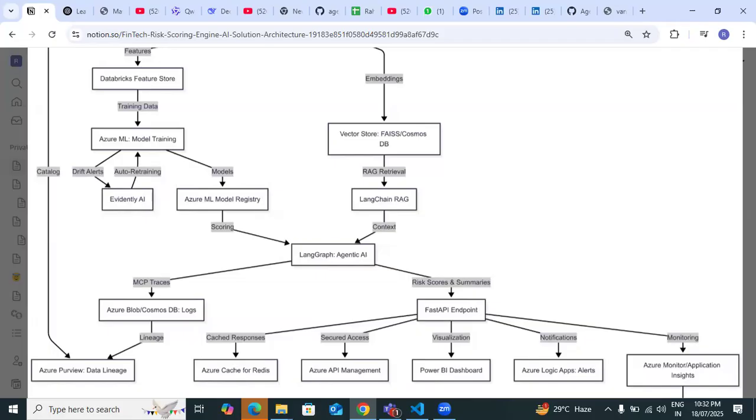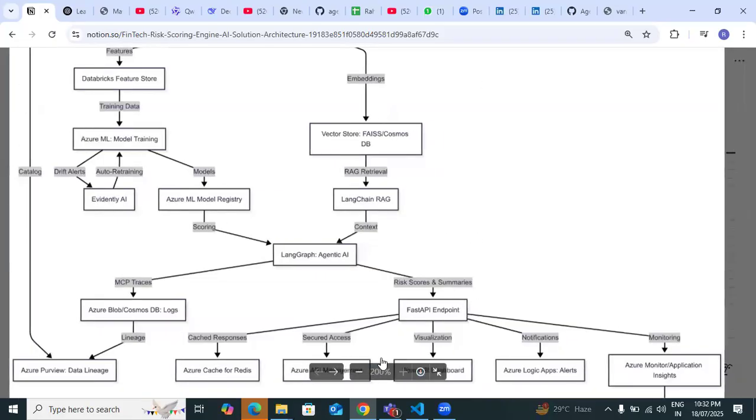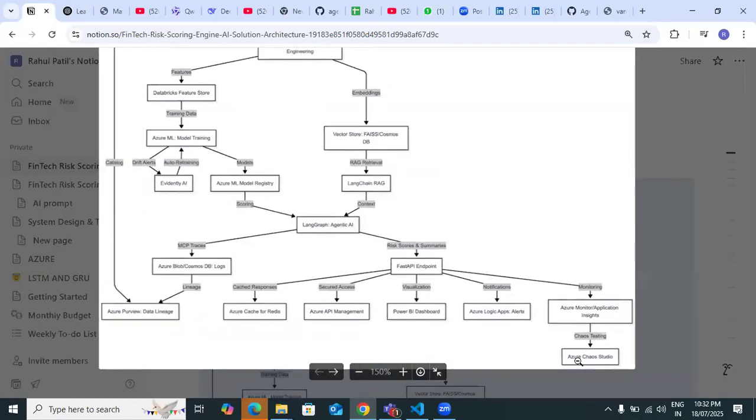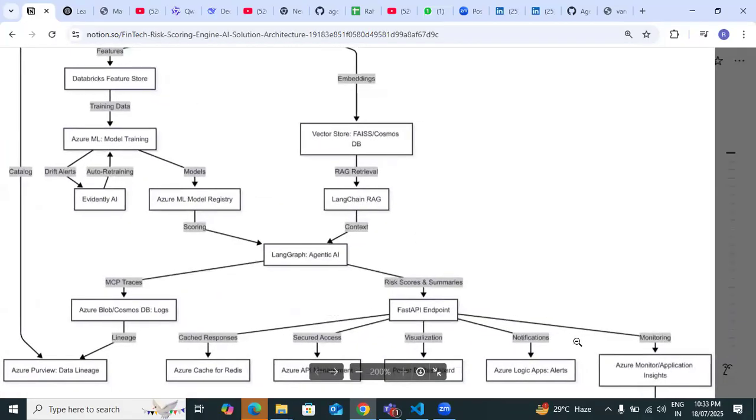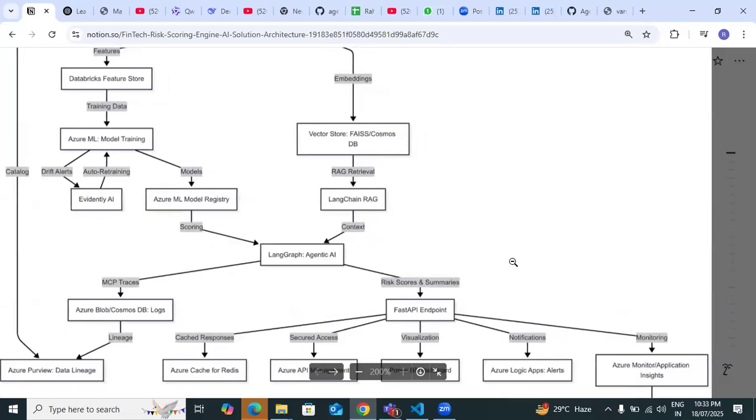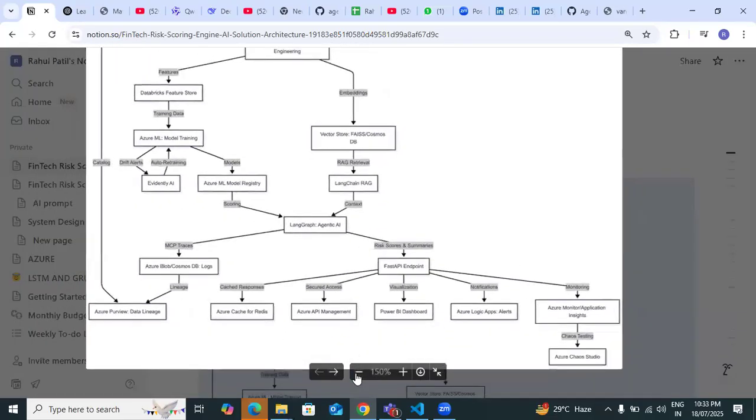Go to the last box, bottom. There is a box in the bottom, Azure Chaos Studio. Azure Chaos, which one? Can you increase the box size? Sorry. Bottom box. Sir, not able to increase. It is not coming up.